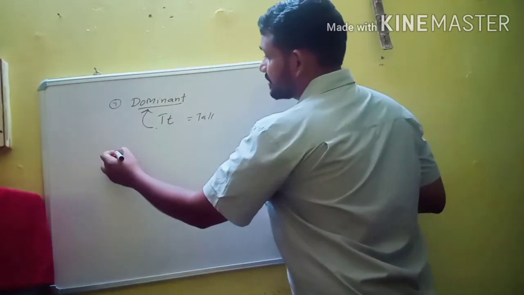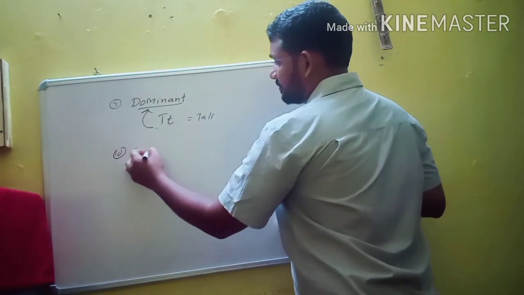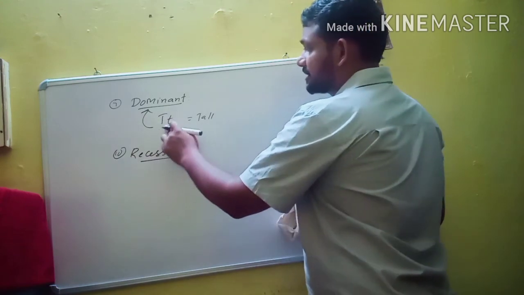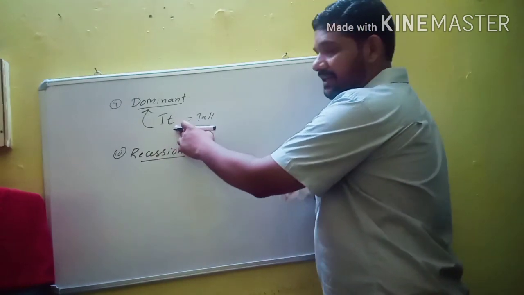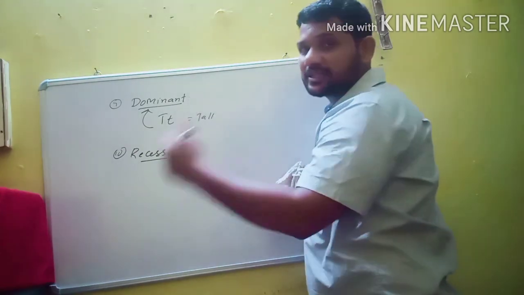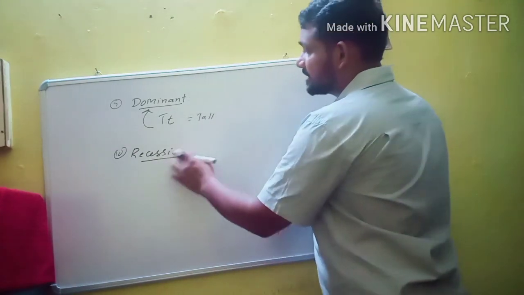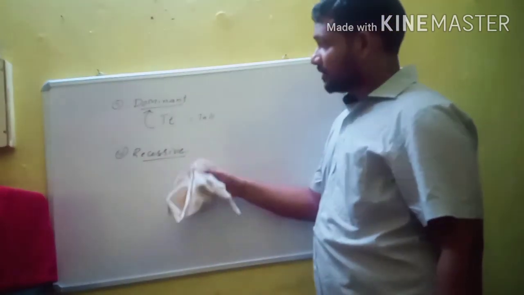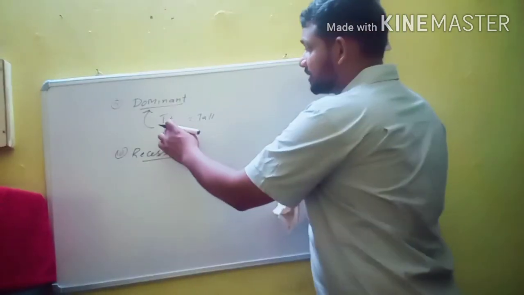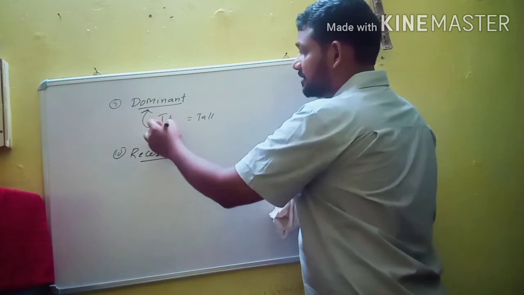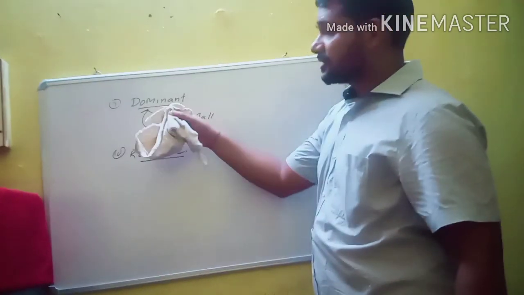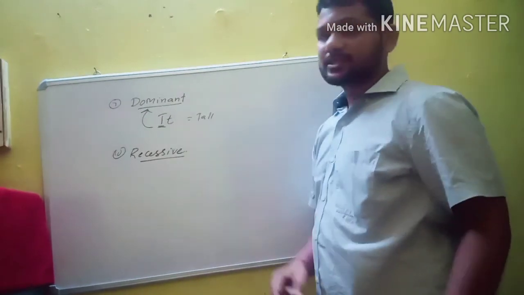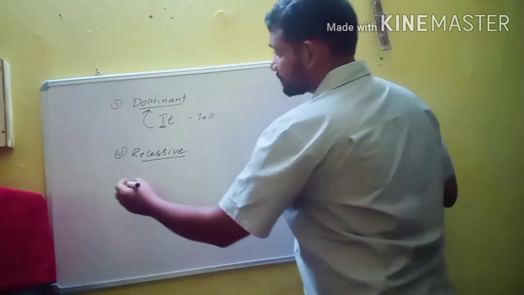And next one is recessive. So what is recessive? In F1 generation or in heterozygous condition, the trait or allele which is unable to express itself is known as recessive. What is dominant? In heterozygous condition, the trait which is able to express itself is known as dominant, and the trait which is unable to express itself is known as recessive.